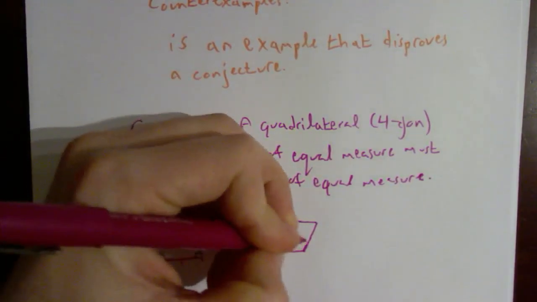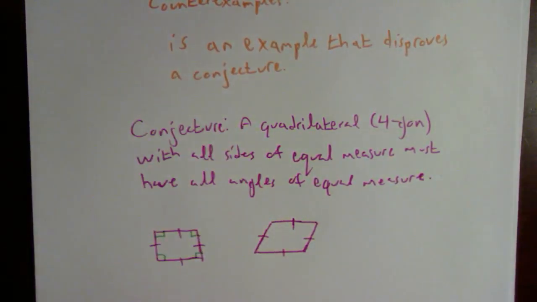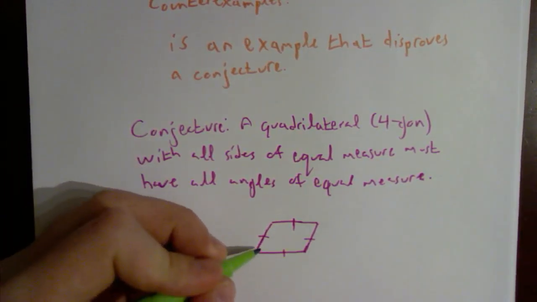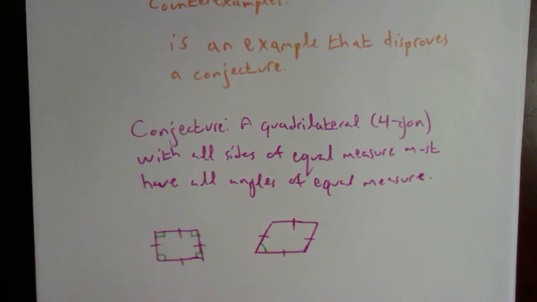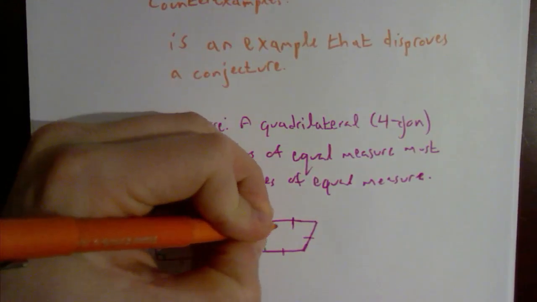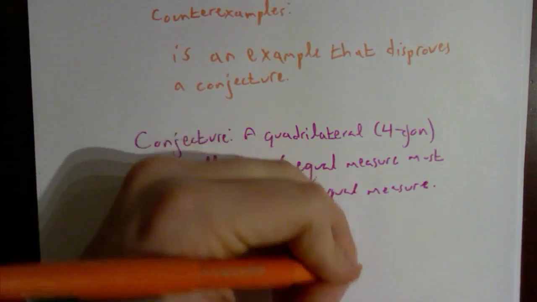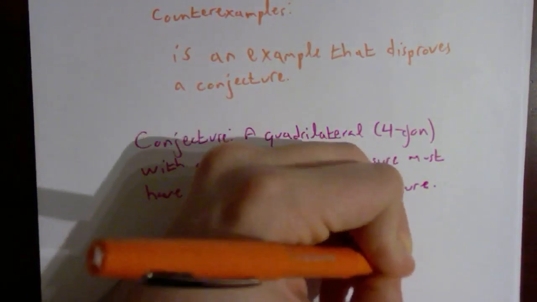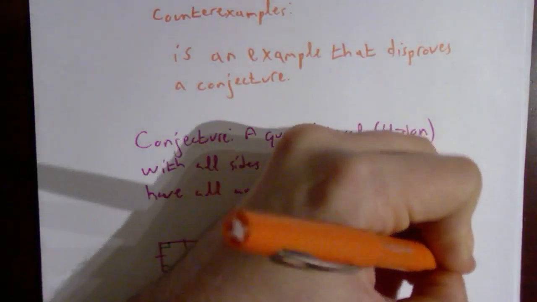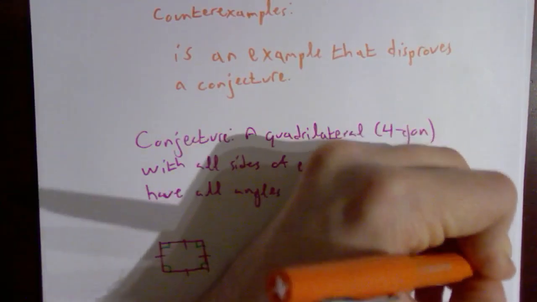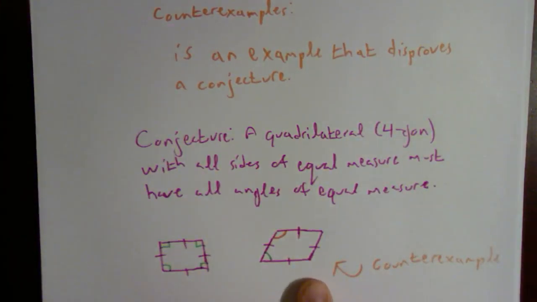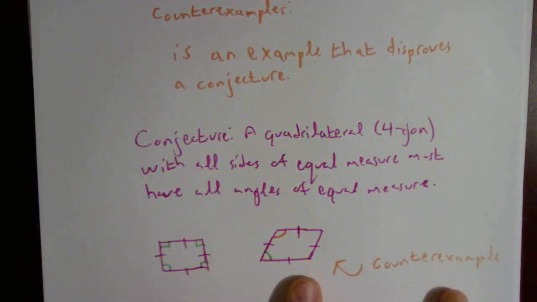Now, I have that the sides are all equal measure, equal length, but if you take a look, this angle right down here looks sort of like an acute angle. It's definitely smaller than this angle up here. Well, this is my counterexample. This conjecture must not be true because I just showed you one example where it's not true.